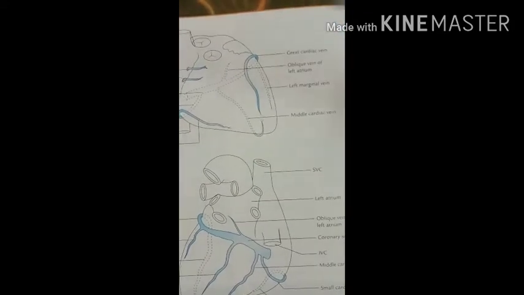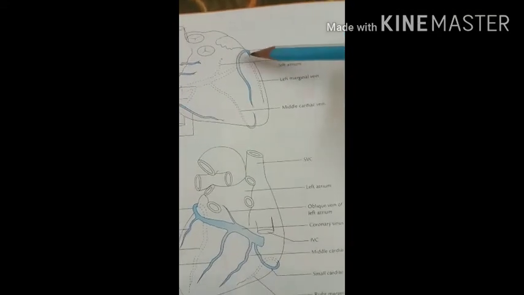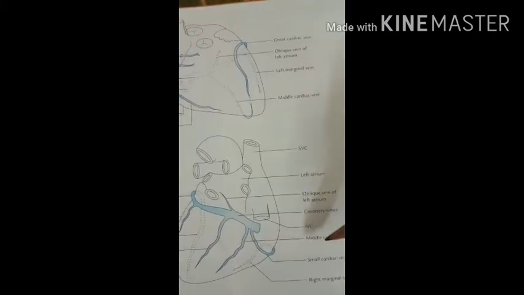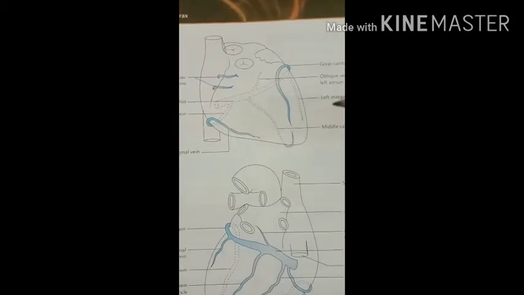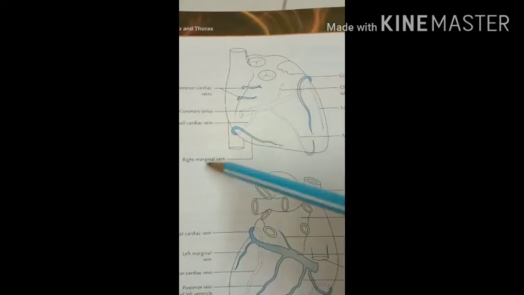Then the second is the middle cardiac vein. This is the middle cardiac vein, which is present on the posterior side of the heart. In this diagram you can see the middle cardiac vein. Then the third vein is the right marginal vein. Here you can see, this one is the right marginal vein.